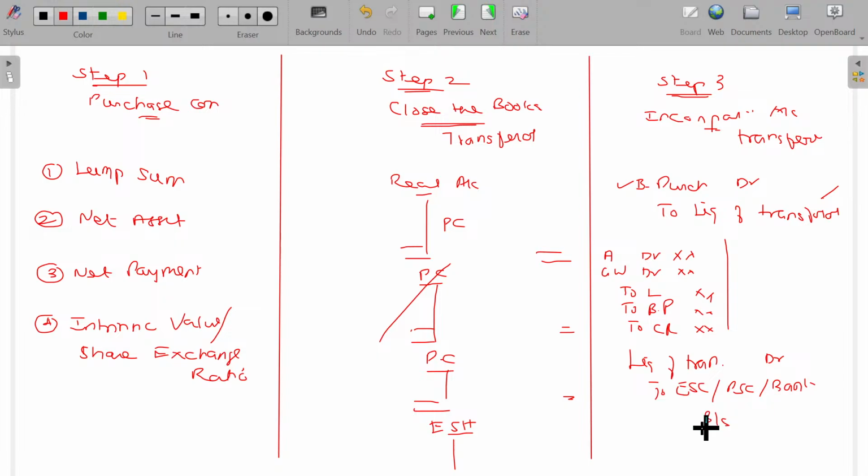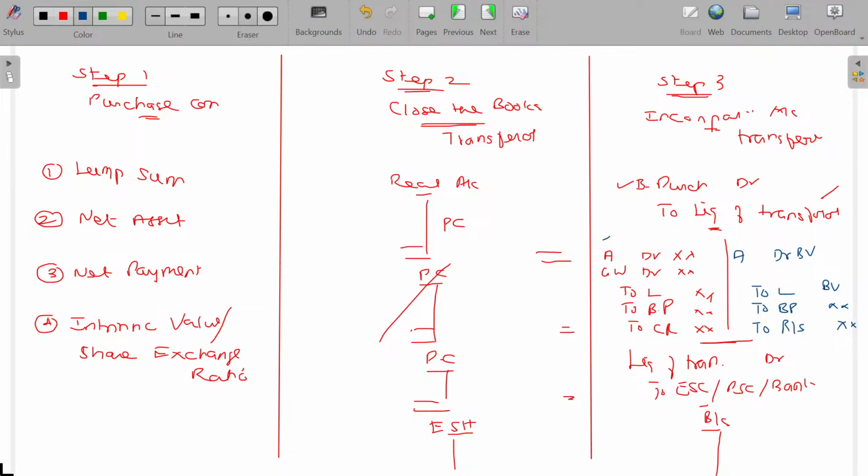And finally, you can prepare the balance sheet. Consolidated balance sheet may be prepared here. Now, what I have shown here in the third step, that second entry, is for purchase method. If we go for pooling of interest method, that is, if it is a case of merger and we have to follow the pooling of interest method of accounting, this entry is different. Rest will be same. Here, assets account debit at what value? Book value, and to liabilities at book value, to business purchase, whatever the amount we pay, and you have to show the reserves and surplus also.